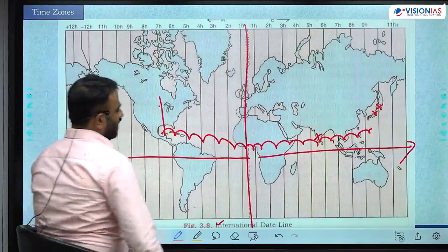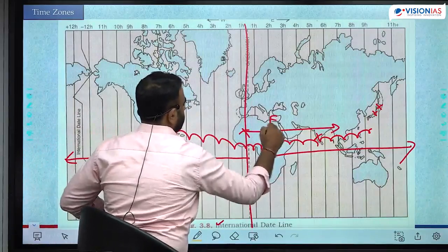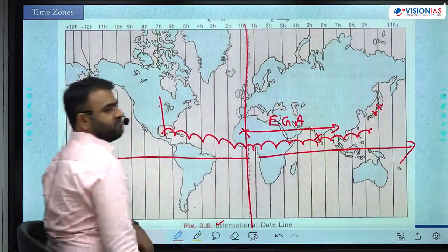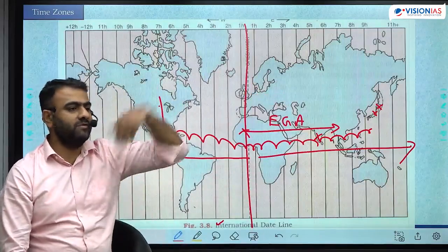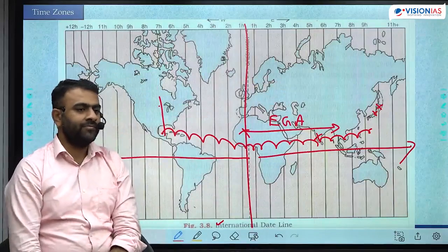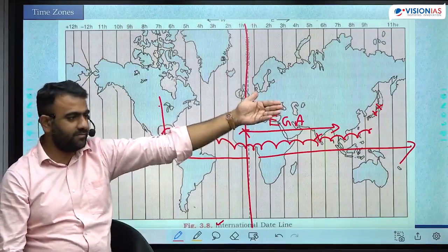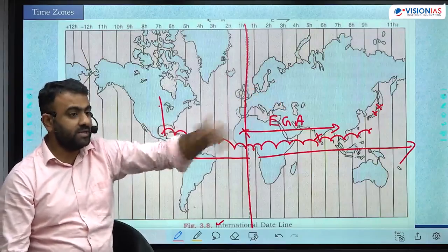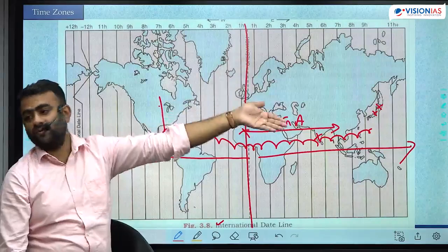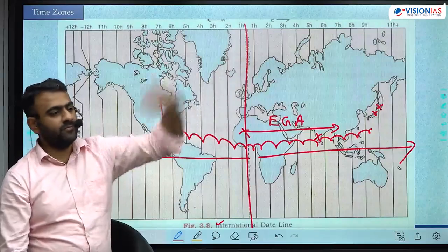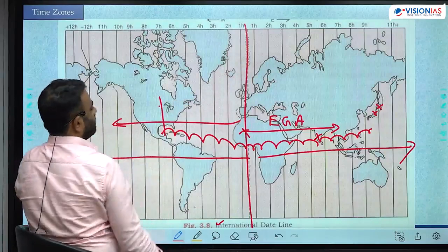In which case will you add? If you are located here, your friend is located towards your east. East gain, addition. A person who is located towards your east is always ahead in time. If the time zone difference between you and that friend is 4 time zones, he is ahead of your time by 4 hours. If it is 12 o'clock here, there it is 4 p.m. 4 hours ahead. Towards the west, time decreases.